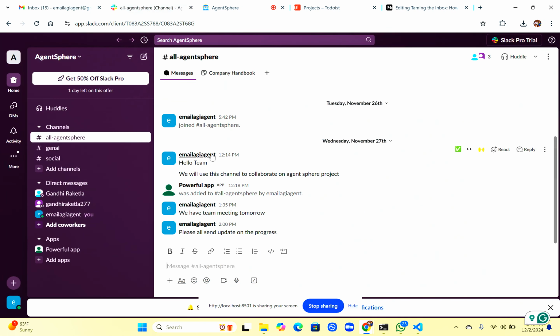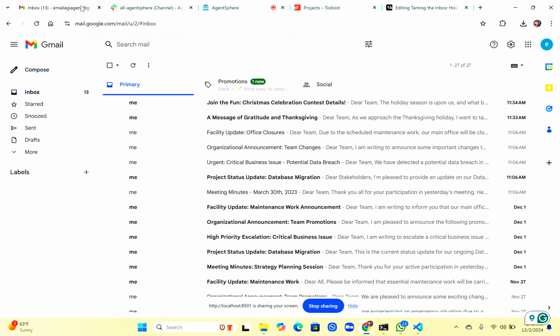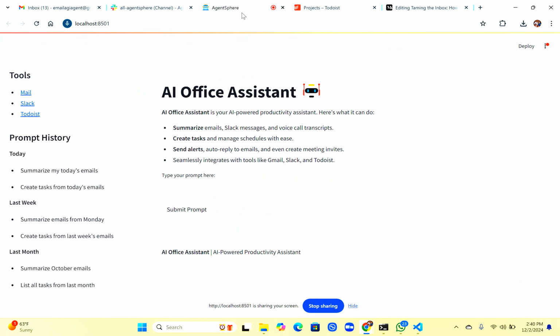And you also have a lot of Slack messages in different groups, so you want to have one single visible place where you can summarize the emails and Slack messages from different sources. That's the whole idea behind this app I developed.